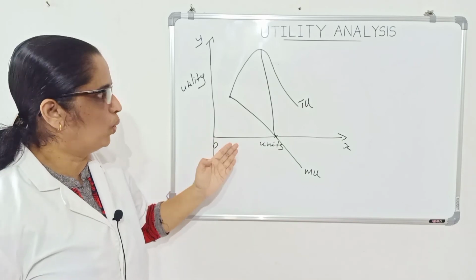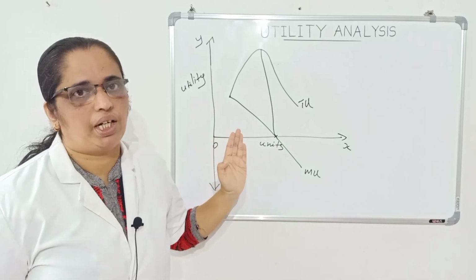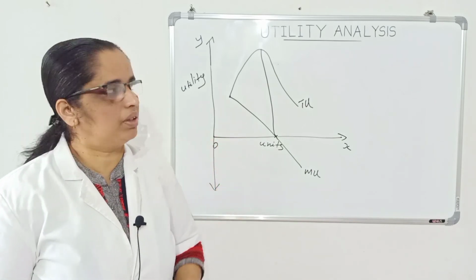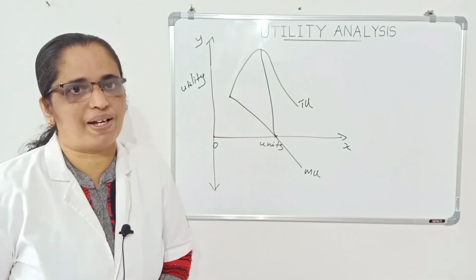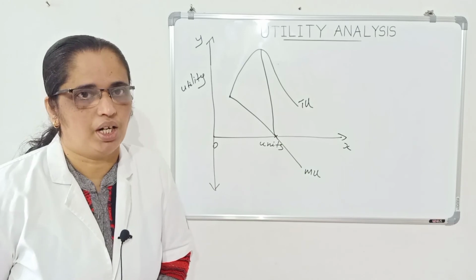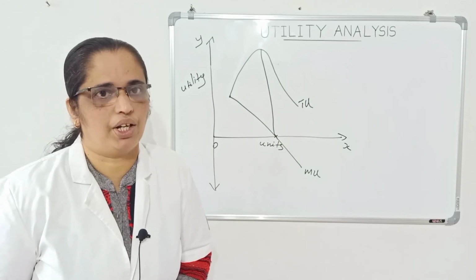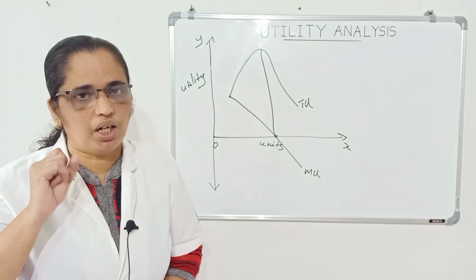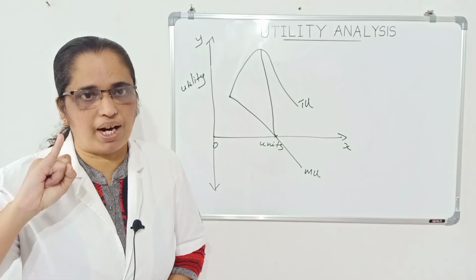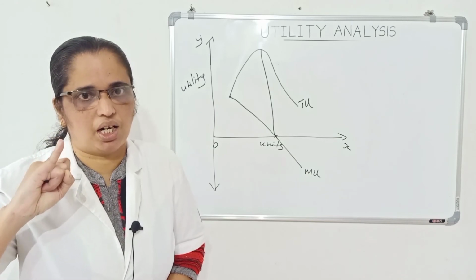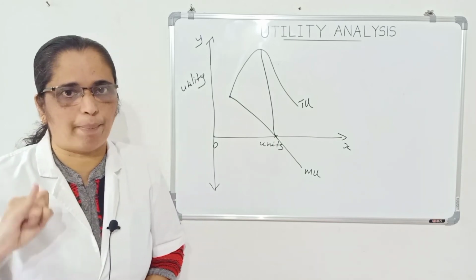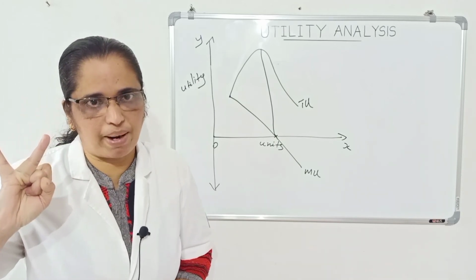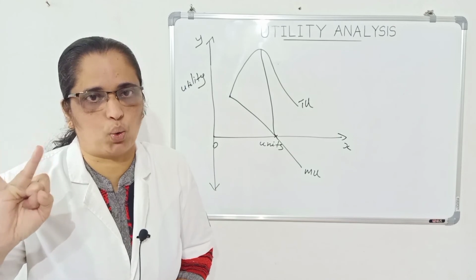Now, as you know, let me conclude our utility analysis once again by analyzing the specific relationship between total utility and marginal utility. Number 1, when the marginal diminishes, total increases at a diminishing rate. Number 2, when the total is maximum, marginal is 0.